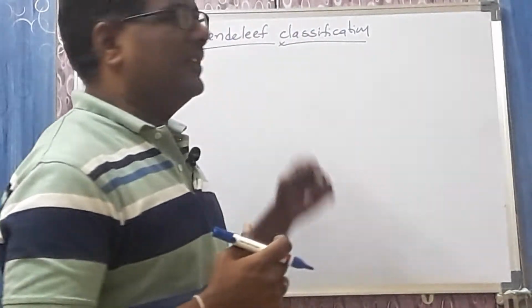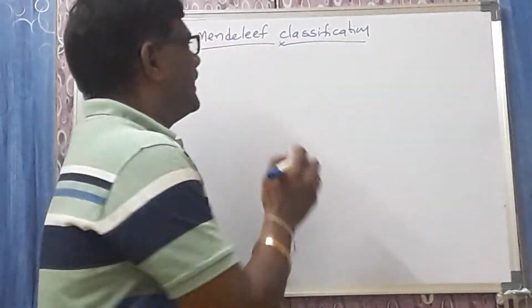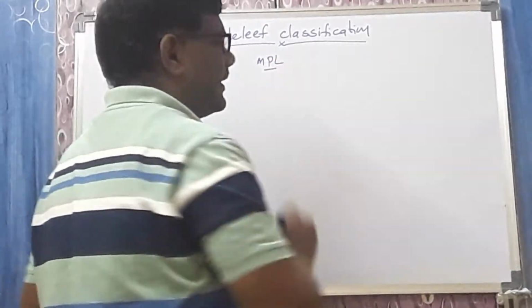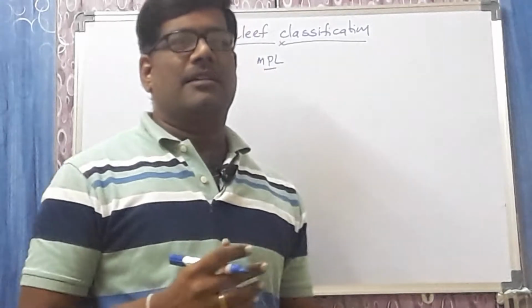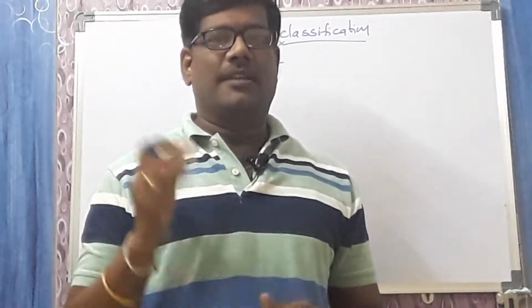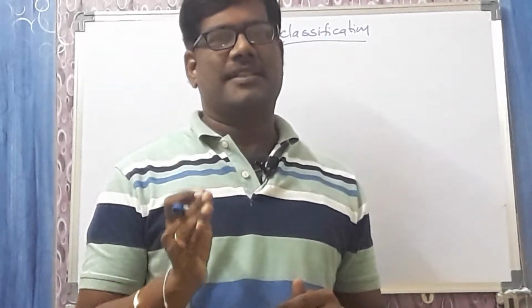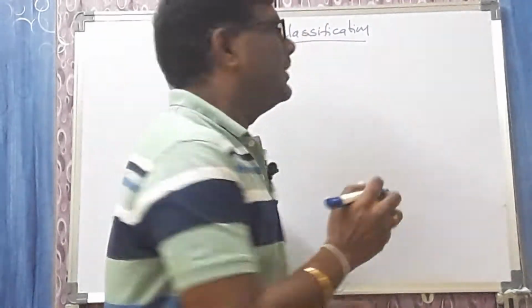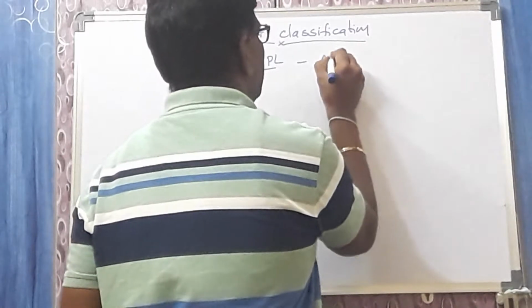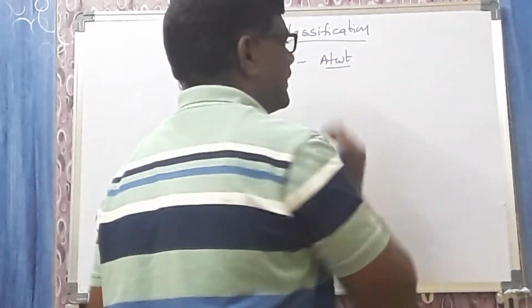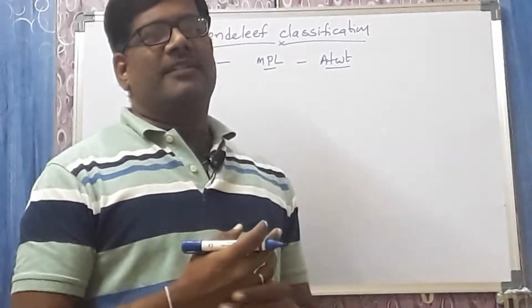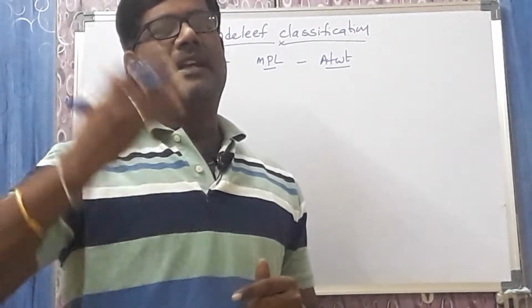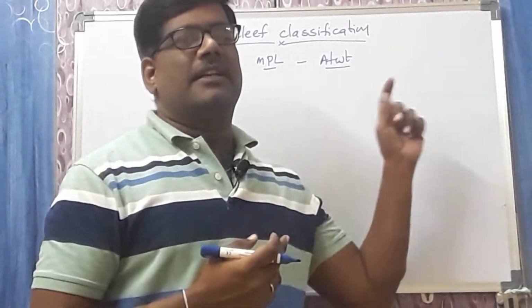So I am taking the Mendeleev classification. Mendeleev gave a law, which is called the Mendeleev periodic law. The statement of the Mendeleev periodic law: the physical and chemical properties of each and every element are periodic functions of their atomic weight. What is the meaning of this statement or this law? The law says that the elements must be arranged in the increasing order of their atomic weights.